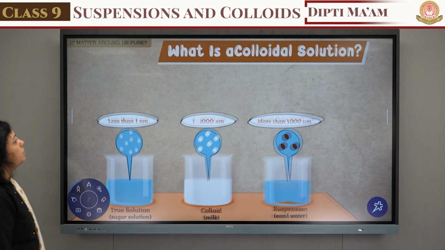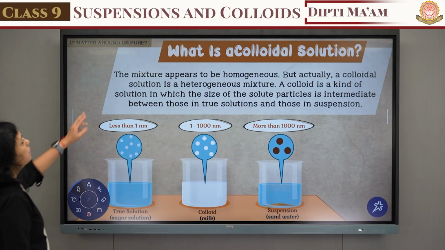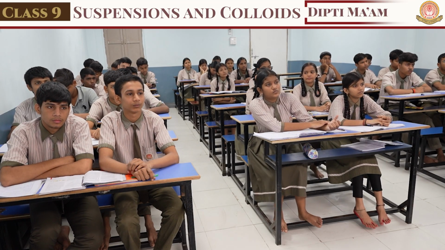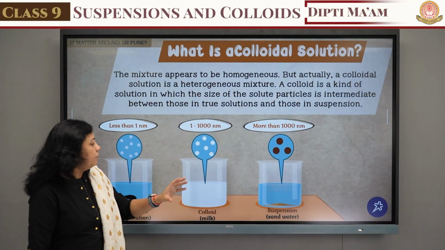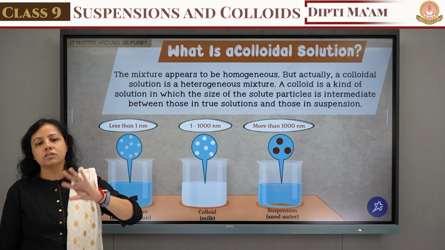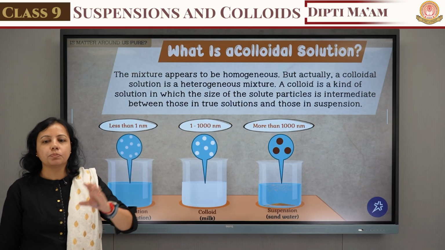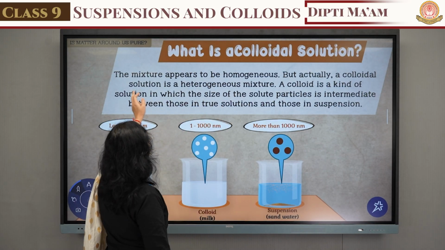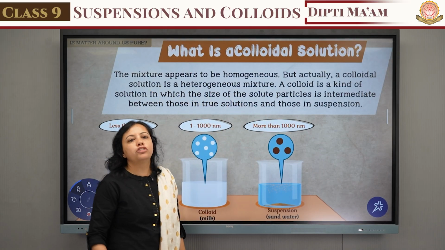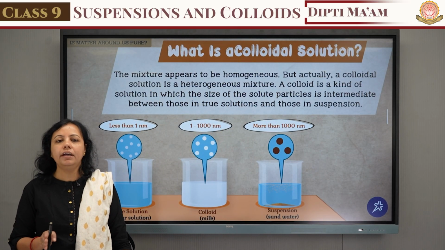So let's see what is the meaning of the colloidal solution. The mixture appears to be homogeneous. वो दिखने में homogeneous जैसा होगा. That means if you look at the mixture of the colloid, we can see that it is a homogeneous mixture. The solute and solvent particles mix properly. But actually a colloidal solution is a heterogeneous mixture. Actual में वो solution जो है वो कैसा है?